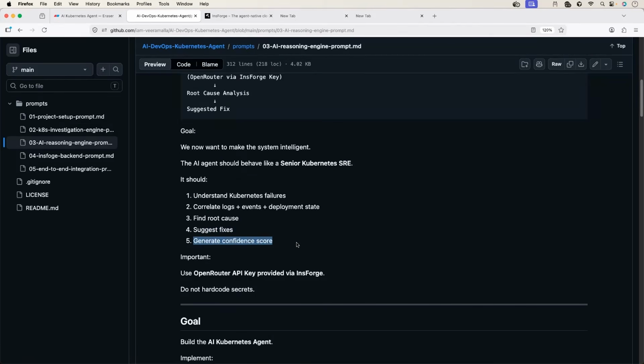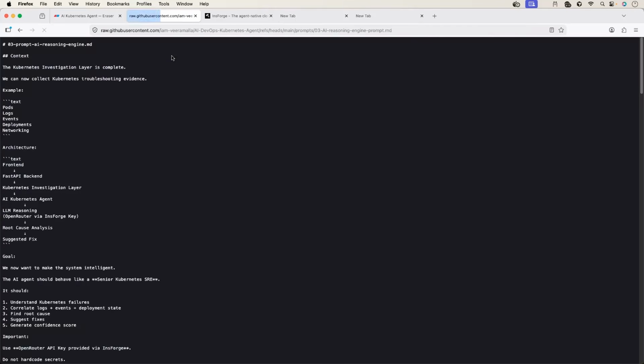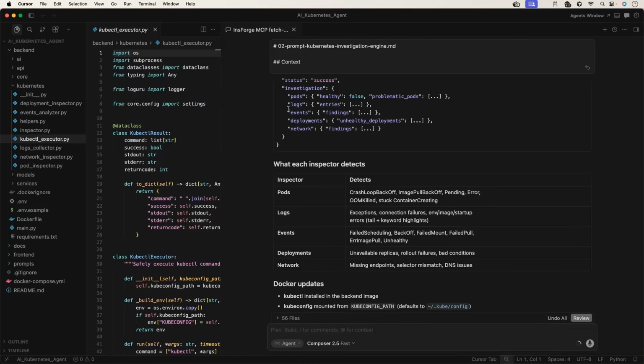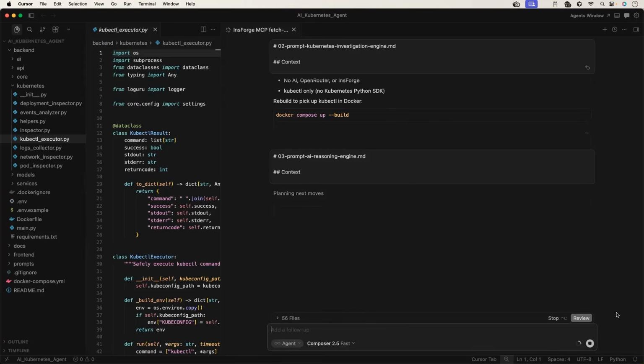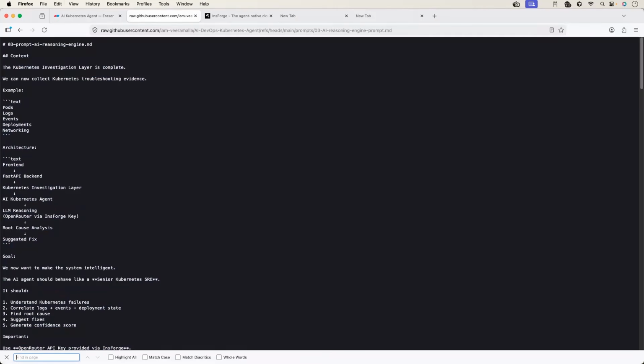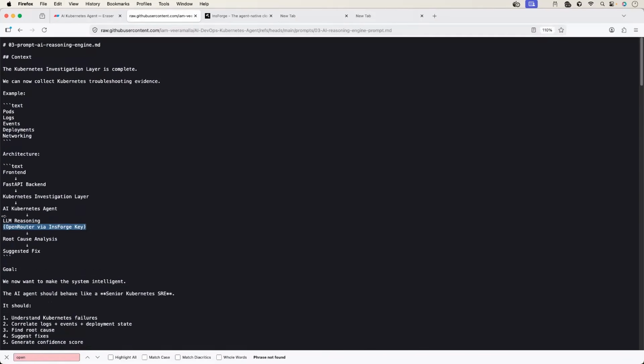Because this is the platform that we are building. We are making use of AI. So we can also tell developers AI is only 60% confident about the issue, or AI is 100% confident about the issue. Perfect. So let's go back, click on raw, copy this entire thing and paste it on the terminal. Now this will implement the AI layer for us. And in the prompt, I've provided the instruction very clearly: go with OpenRouter via the InsForge key.